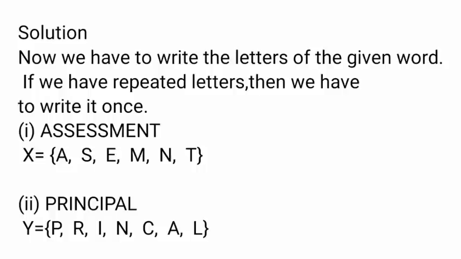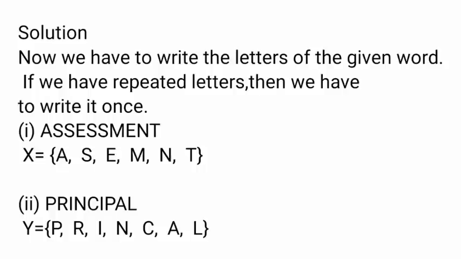Okay. Second one is principal. Therefore, Y equal to, second set name, we take Y. Y equal to first letter P, comma R, comma I. Listen, I is repeated 2 times. Therefore, we write only one time. I, comma N, comma C, comma P. P appears 2 times.